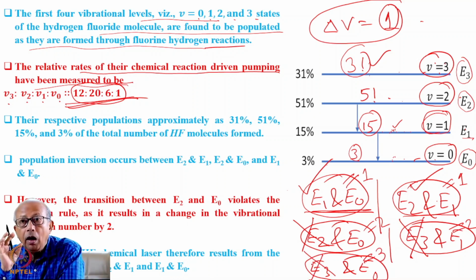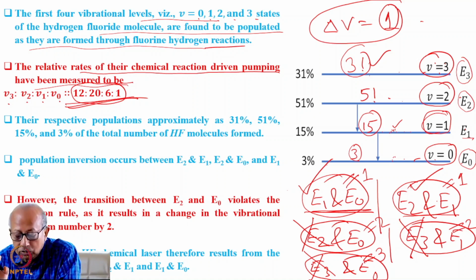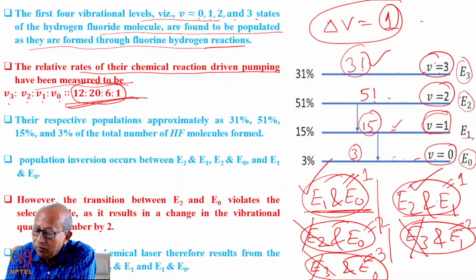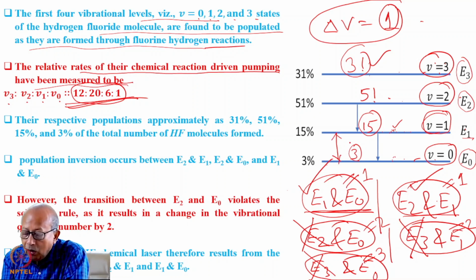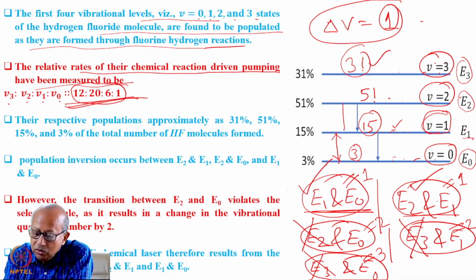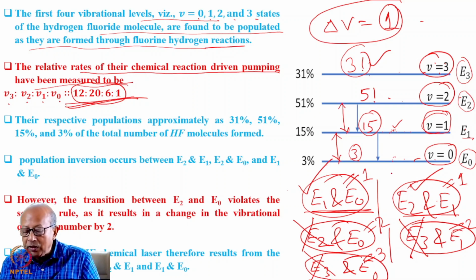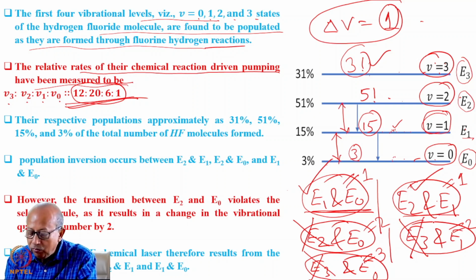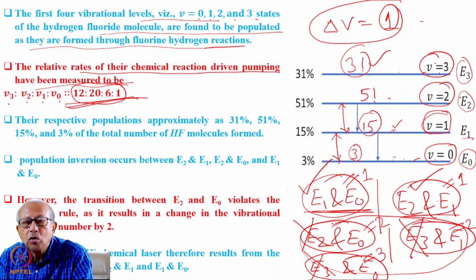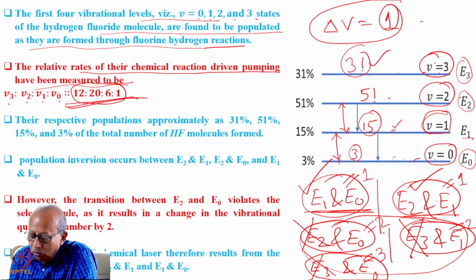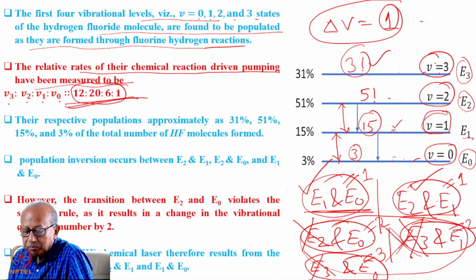So transition is possible only for E1 to E0 and E2 to E1. Although population inversion exists for three other transitions, the spectroscopic selection rule would not allow optical emission in these three transitions.